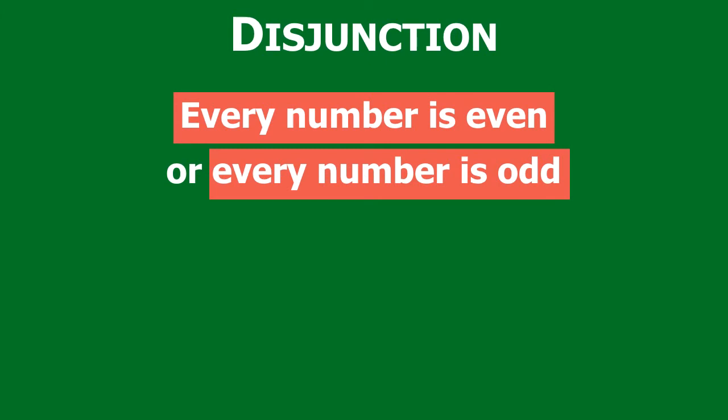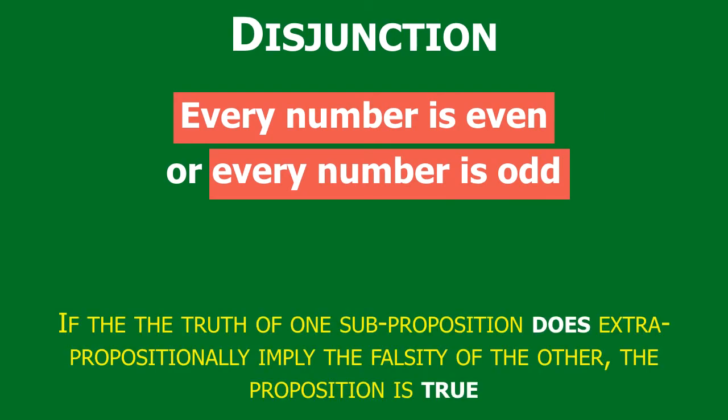And what the disjunction is saying is that if the first is true, then the second is false. If the first is false, the second is true. If the second is true, the first is false. If the second is false, the first is true. In other words, there's a disjunction. If either one of the two is true, the other one is false, and vice versa. So it's affirming this connection, this relation of disjunction between the truth or falsity of two sub-propositions.